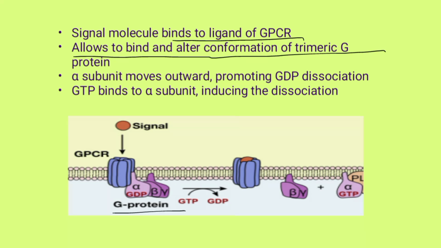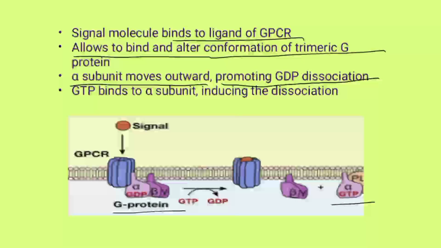The alpha helical domain of the alpha subunit moves outward, opening up the nucleotide binding site and promoting GDP dissociation. GTP then binds to the alpha subunit, inducing the dissociation of both the GPCR and the beta gamma complex.